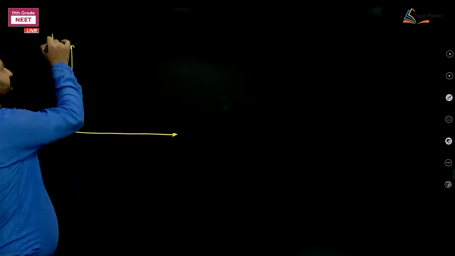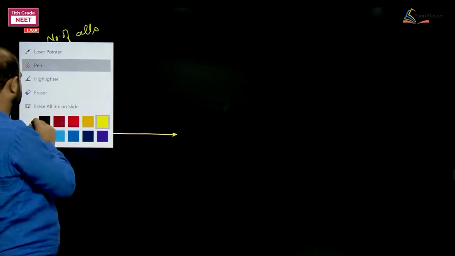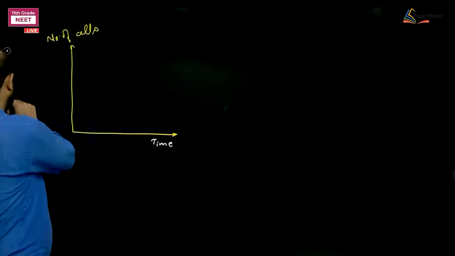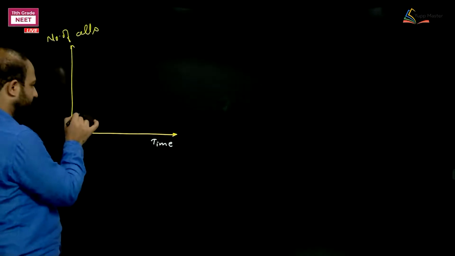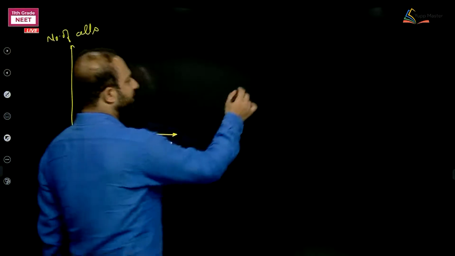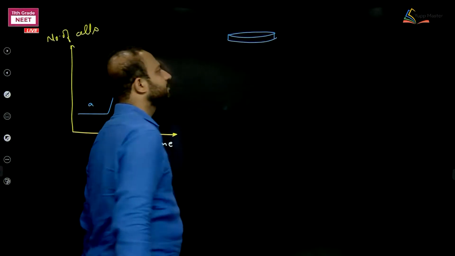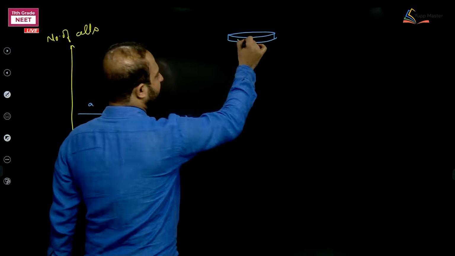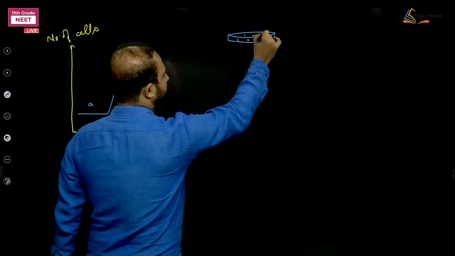Okay, so this is the number of cells, and this is plotted against time. Fine. So initially the things are like this. The initial situation was like this. I called it A. This is a petri dish where we are considering all the things.